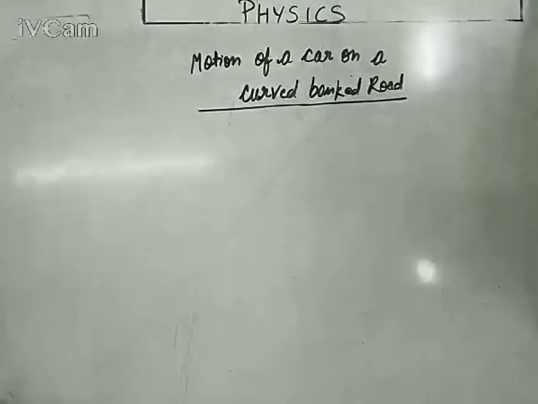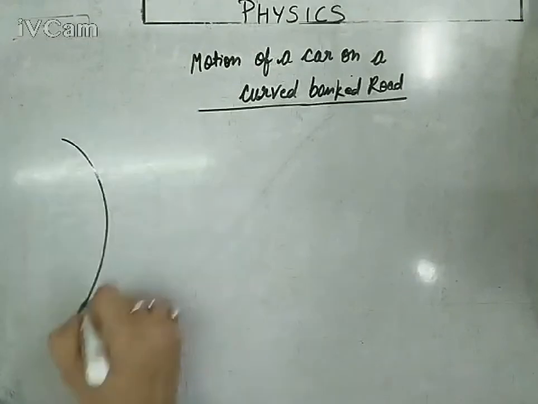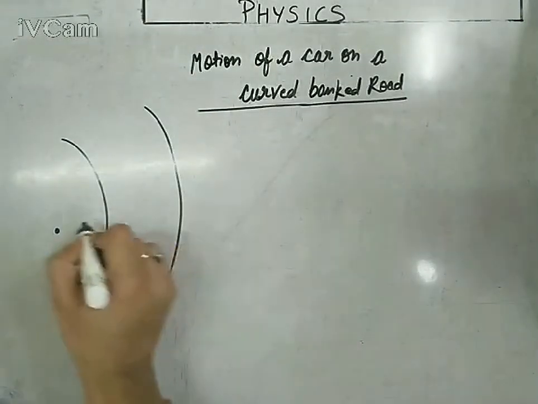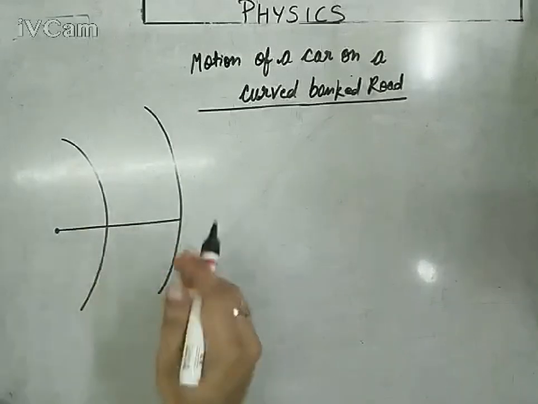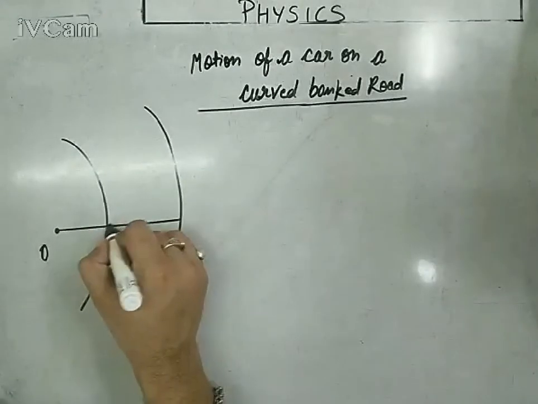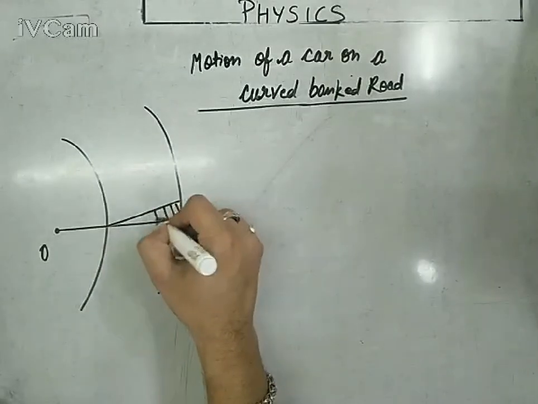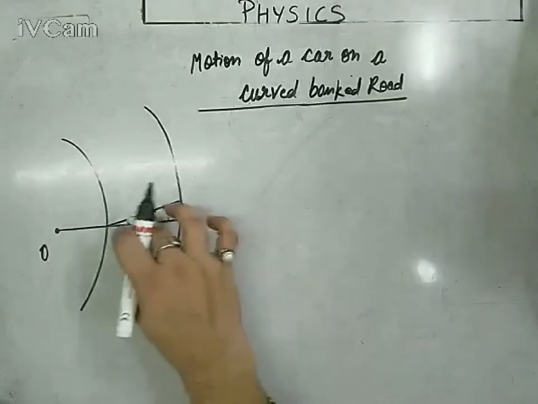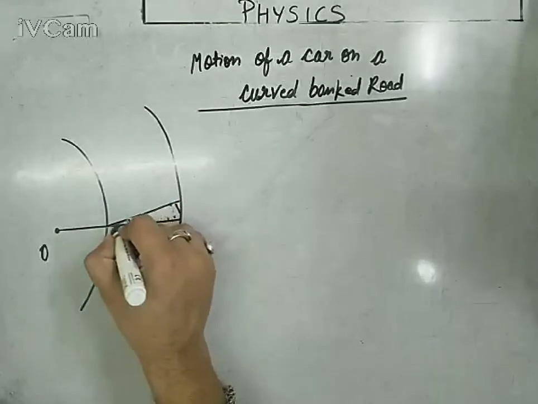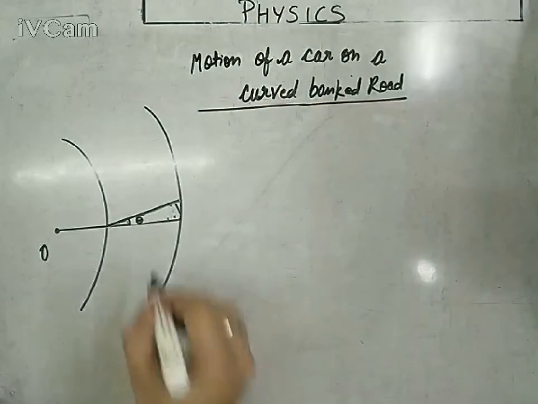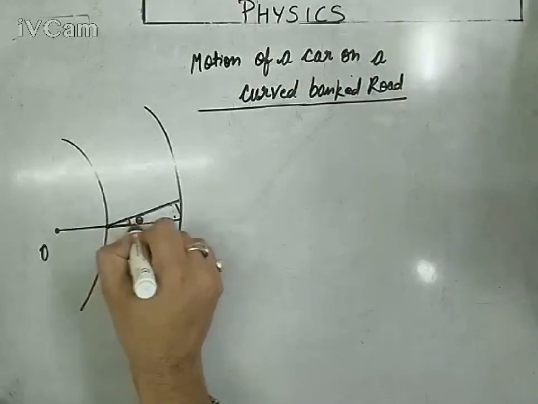For this we are talking about the following. This time if I try to plot the diagram, if I say this is the horizontal line of the turn center O, the road has been banked. This is the cross section view. Keep this in mind. It has been banked by an angle towards the center. So this angle is supposed to be theta. Theta is the angle of banking of the road. Keep this thing in mind.